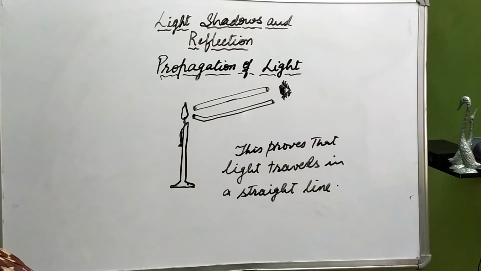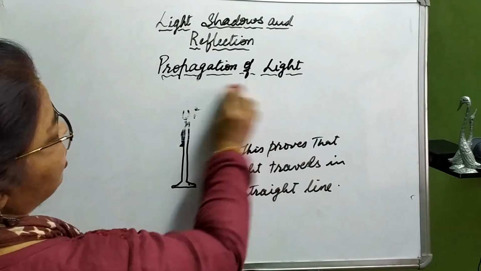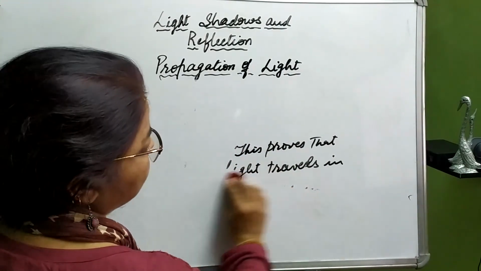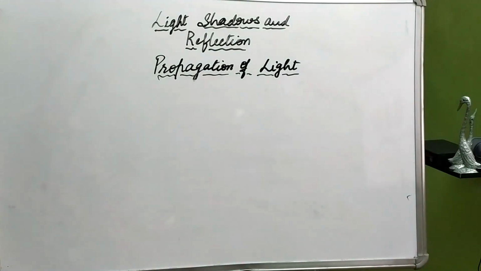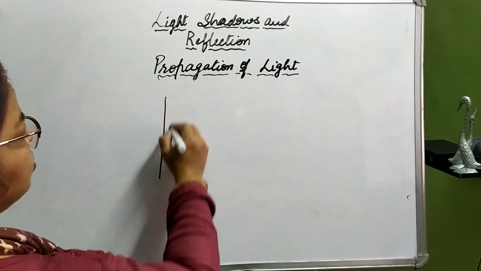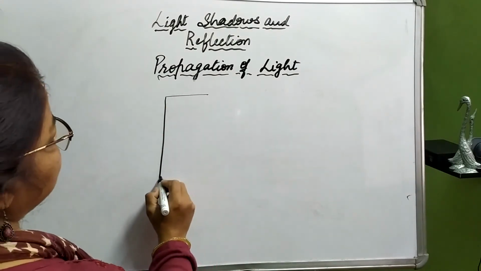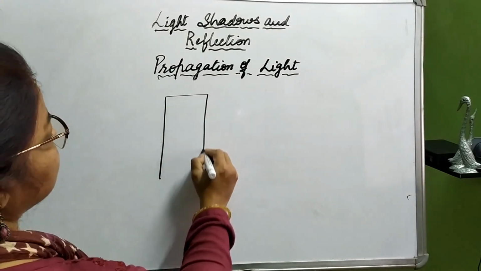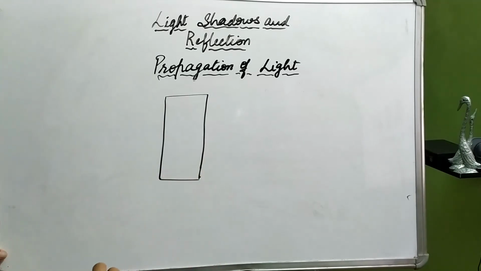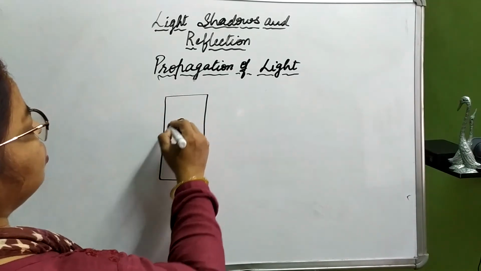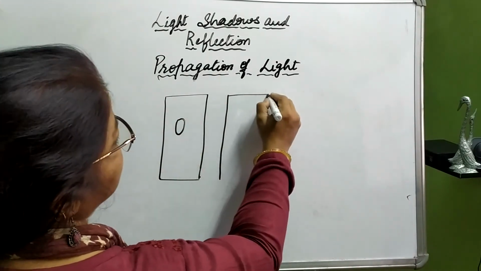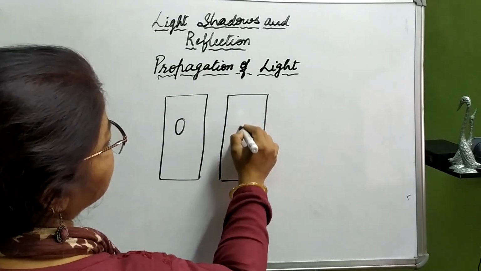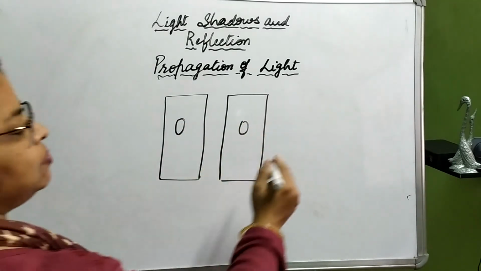So there are some more activities related to it. If you see your book, you can easily find out about it also. So one more activity, let us see. The activity related to the cardboards. We will place some cardboards in such a way that they have holes. Let there be, say, 3 cardboards having holes in them.